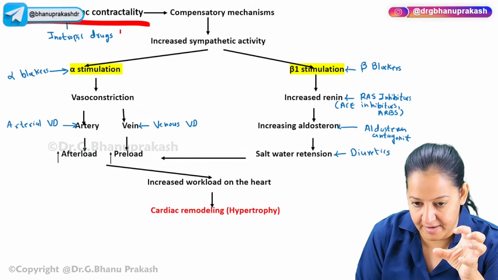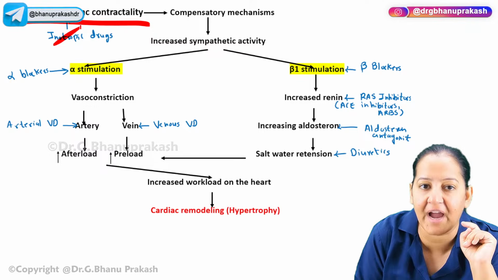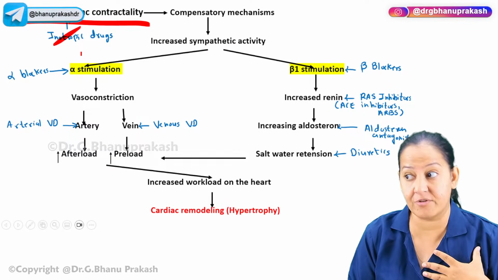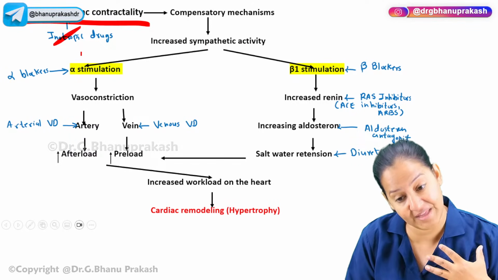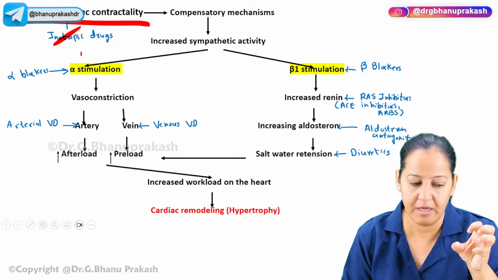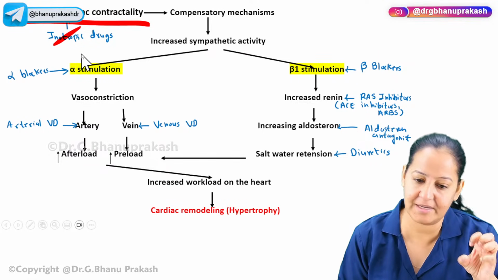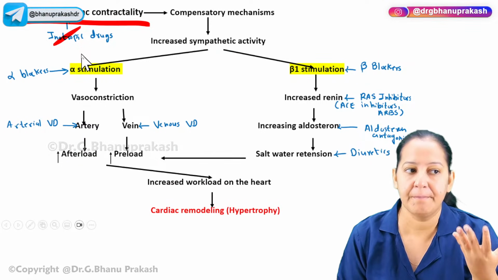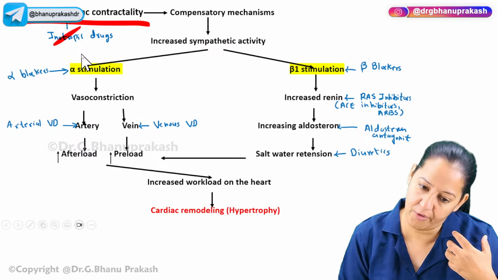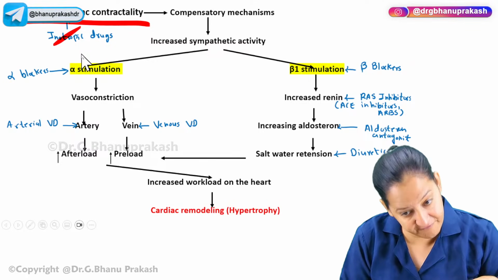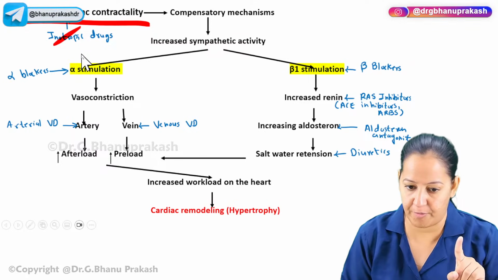The heart is already doing it, but we can do it from outside as well. We can use the inotropic drugs. Inotropic drugs are the drugs that act on beta 1 receptor that increases the cardiac contractility. Not on beta 1 exactly, but they increase the cardiac contractility further. Okay, via beta 1 receptor, already it's done by noradrenaline, but we will further stimulate it. So that is inotropic drugs, number one.